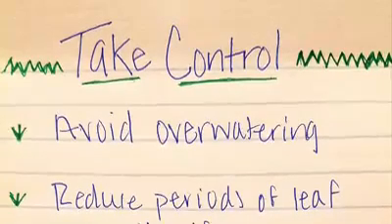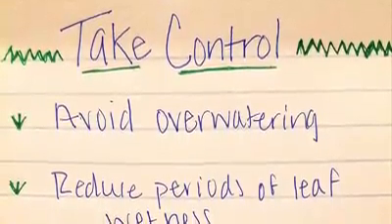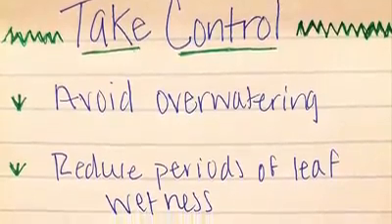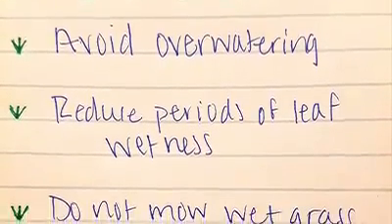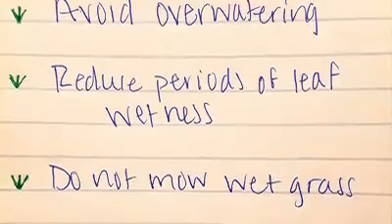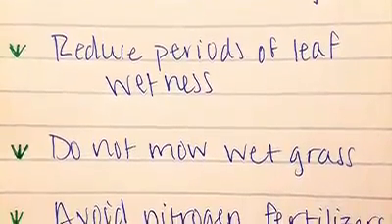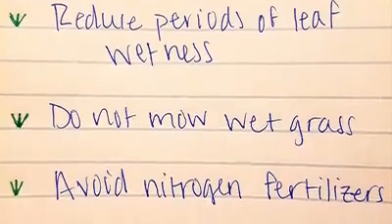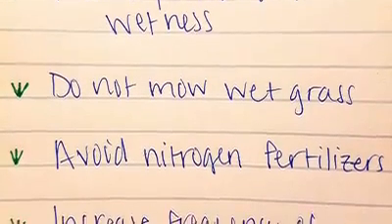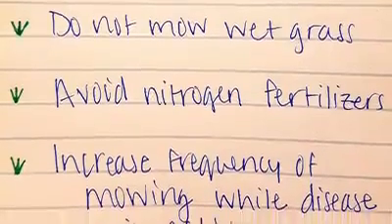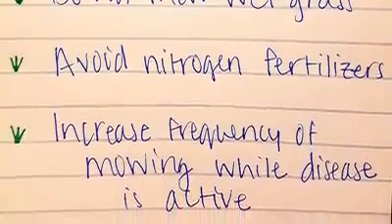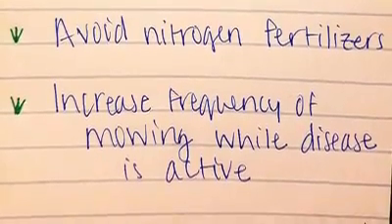Spores are spread via wind, rainfall, irrigation, and movement of lawn equipment on wet grass, which means you will want to avoid overwatering by watering deeply and infrequently, reduce periods of leaf wetness by avoiding watering in the evening, and not mow when grass is wet. You should also avoid excessive nitrogen fertility levels and increased frequency of mowing while the disease is active.